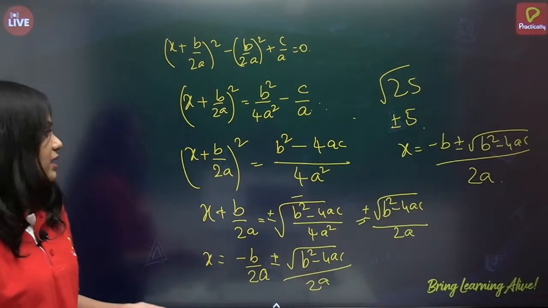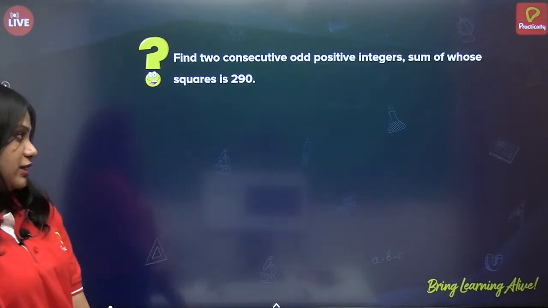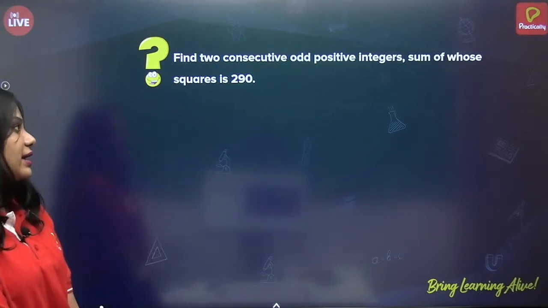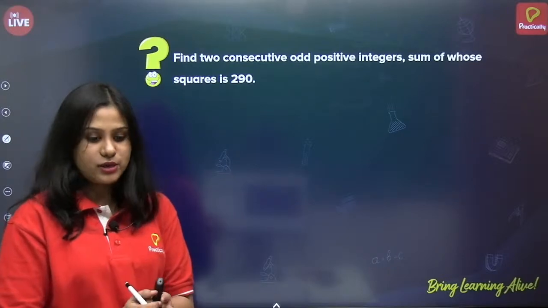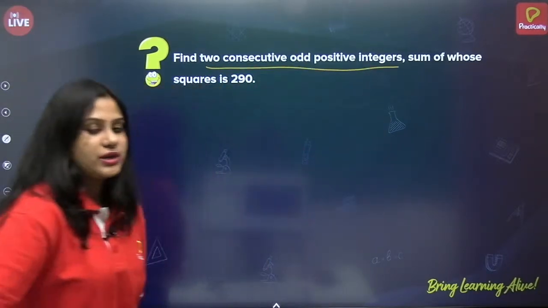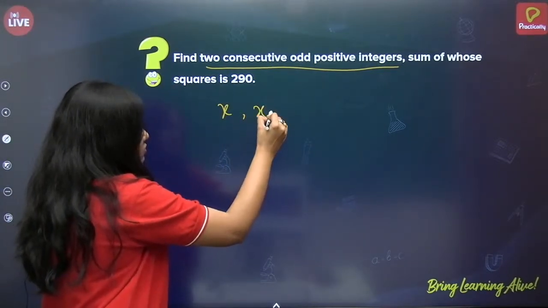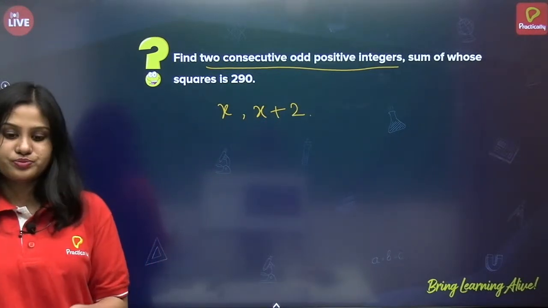Okay, next. Find two consecutive odd positive integers, sum of whose squares is 290. Alright. So first let us understand the question. Two consecutive odd positive integers. So if it is x, the other or the consecutive one will be x plus 2. Correct?